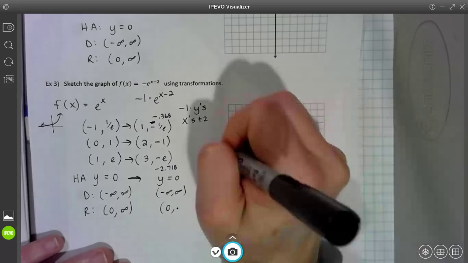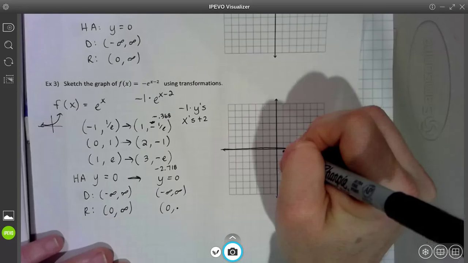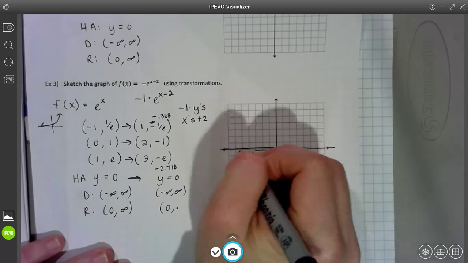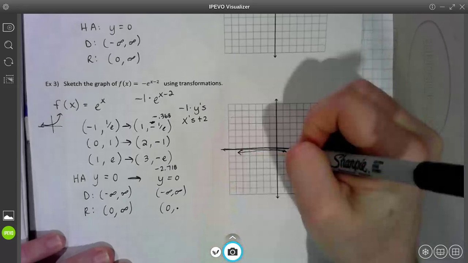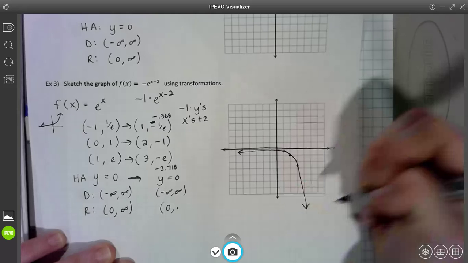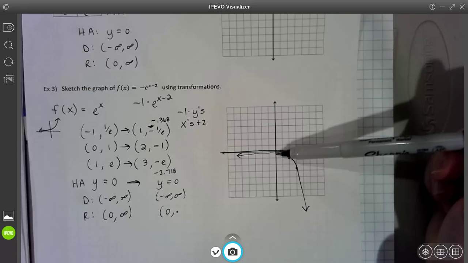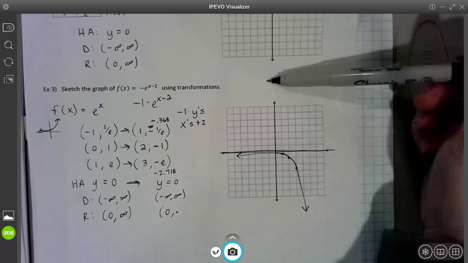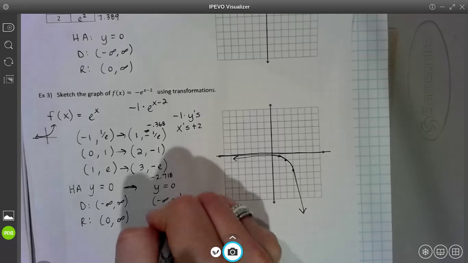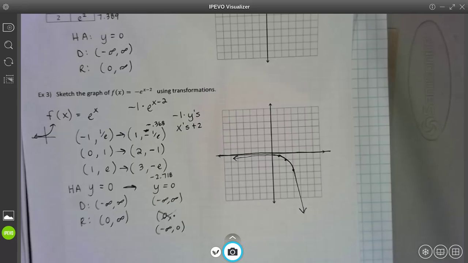Still got an asymptote at the line y equals 0. So look what you're going to do. You're going to go through these 3 points. You're going to hug that asymptote, right? And then you're going to shoot off with your exponential growth in that direction. So yes, now look at the range. The range is no longer 0 to infinity. Now the range is negative infinity to 0, because of that x-axis reflection.